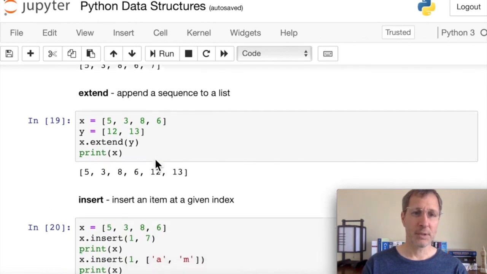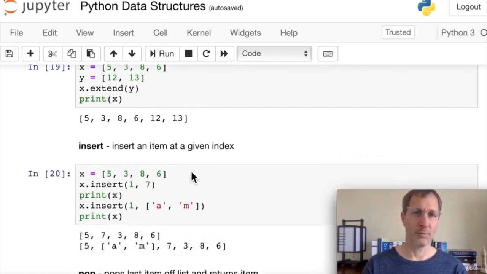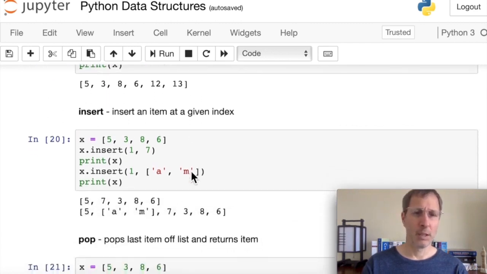Extend basically is similar to the plus operator that we used up above. We're basically combining two separate lists into one list. So here we have x equals 5386, y equals 1213, and we can extend x with y. And then we print out the new x, and you can see we have all 6 items in it. We could also have used a plus for that.